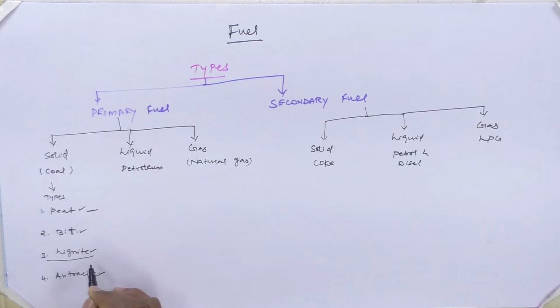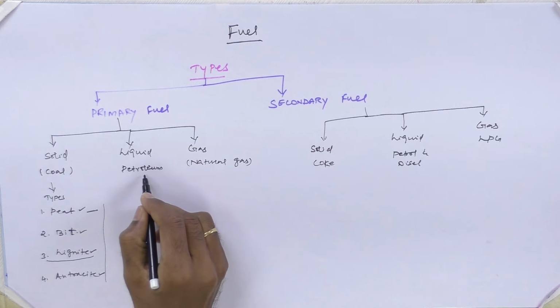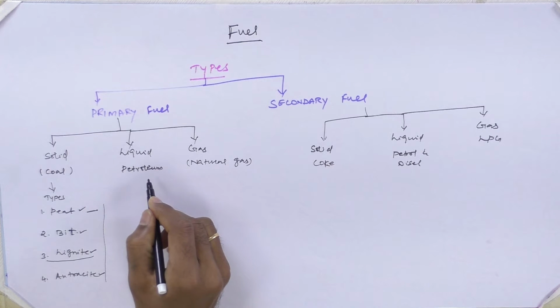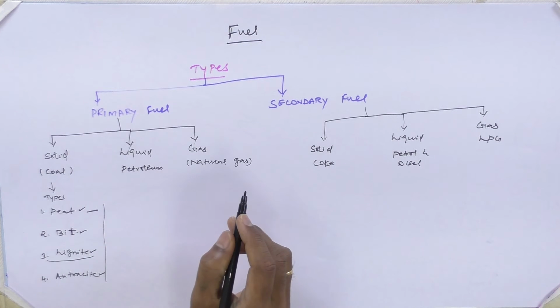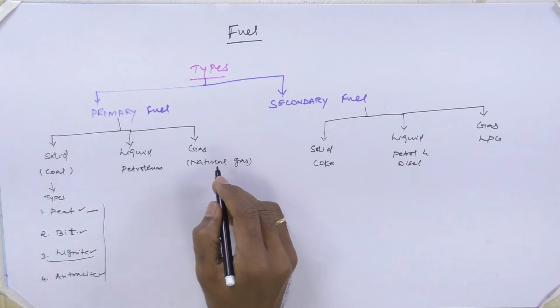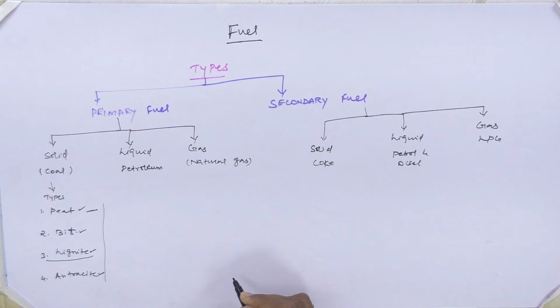Alright, so this is all about the classification of coal based on the calorific value and the quantum of impurities like water content, moisture, sulfur content and other material present in the coal. The second one is petroleum products, the raw crude oil. When petroleum is subjected to the distillation process, we can get different types of fuel depending upon their boiling points. The third one is natural gas. The gas we get from nature is called natural gas, and it can be used for various designated purposes. So that's all about primary fuel.